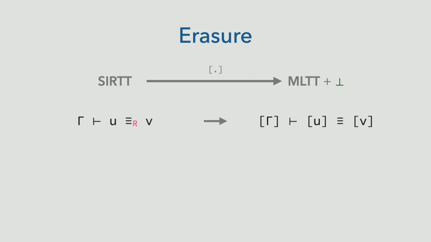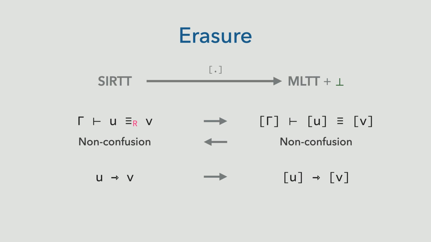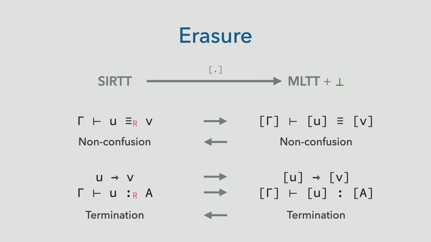Finally, we show that conversion of relevant terms is preserved by erasure. We can thus lift non-confusion from MLTT back to SIRTT. For instance, if we take an arrow type and a vector type, as before, they are erased to an arrow type and list type, which are not convertible in MLTT, and thus not in SIRTT either. Similarly, erasure preserves one-step reduction and typing, so that we can lift strong normalization from MLTT back to SIRTT.